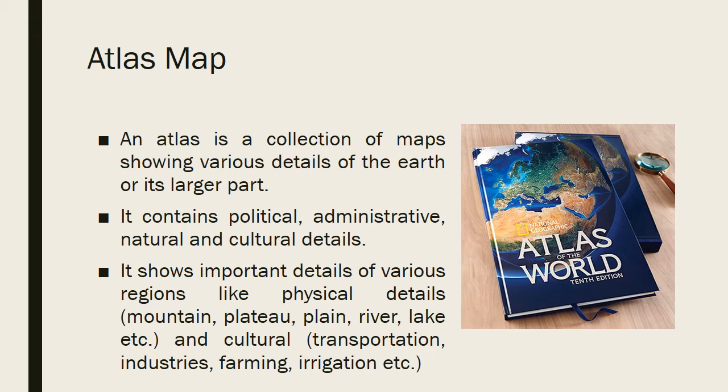A map shows important details of various regions like physical details, mountain, plateau, plain, river, lake, etc., and cultural details like transportation, industries, farming, irrigation, etc. And when all these maps are kept together in a book, that book is an atlas.